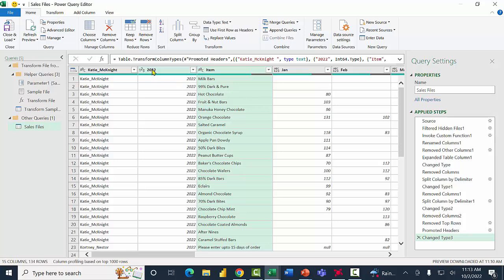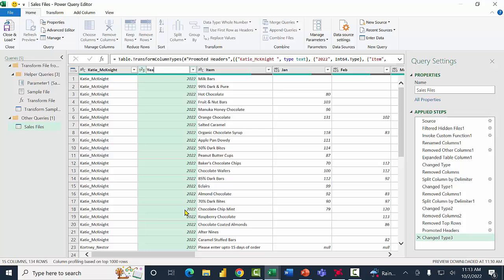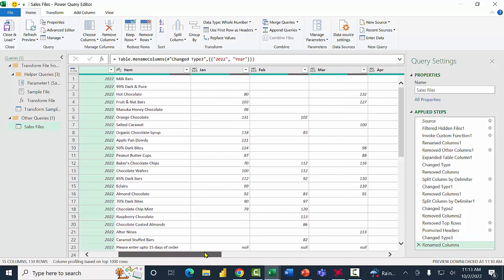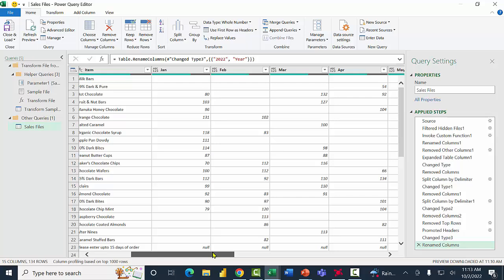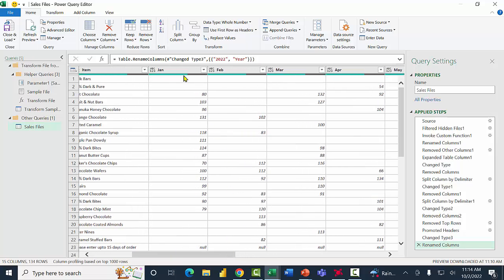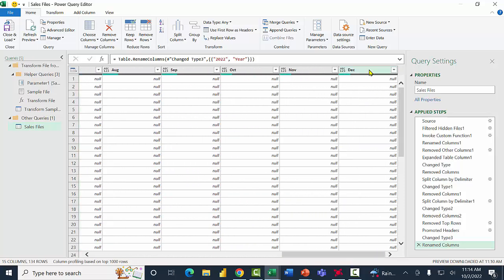Now I want to right click on this column, and we're going to rename that column. I'm going to call that one year. All right, so it's coming together. Now let's see some other things I'd like to do in this data. I'm going to scroll over. Now I want to make sure that these are all number fields. So first of all, you see the word null there? I want to replace the word null with zeros. So I'm going to click on the January column, hold down the Shift key, scroll over to the right, and then click on the December column so all of those are selected.